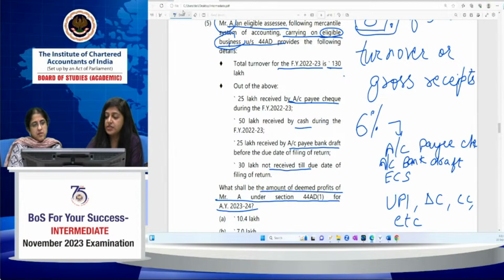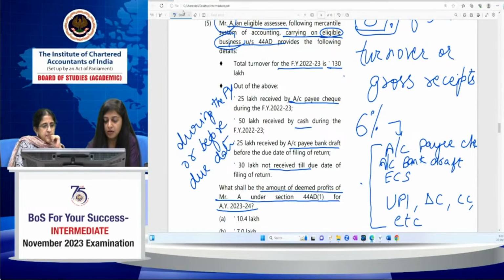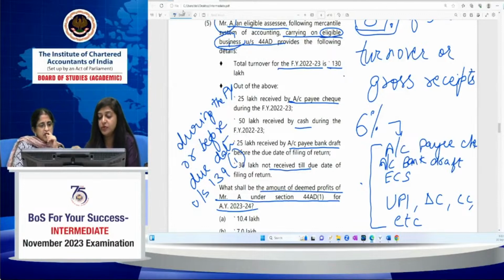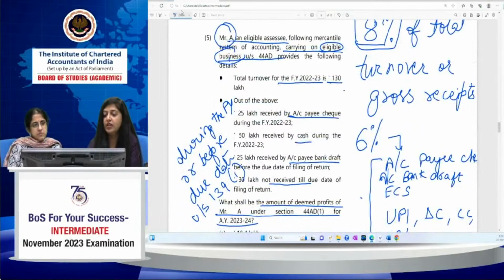This 6% applies to the turnover received from the specified modes during the previous year or before the due date specified under section 139(1). If the amount is received by these modes during the previous year or before the due date under section 139(1), then you have to take 6%. Otherwise, for the remaining turnover, you have to take 8% as the profits and gains from the eligible business.